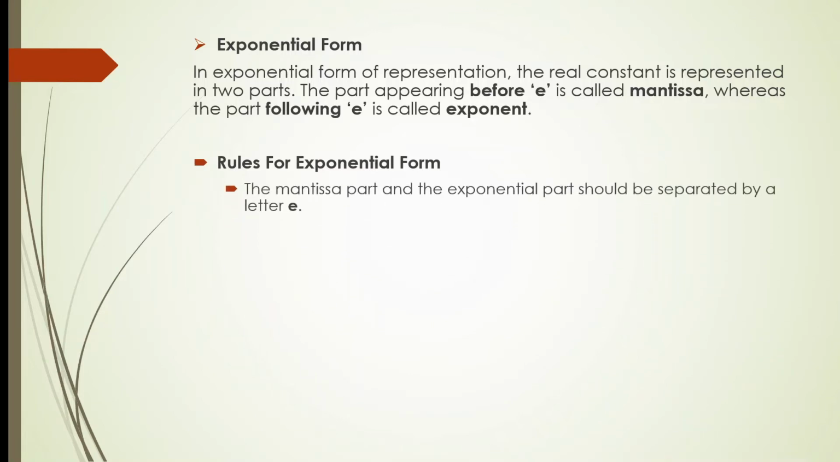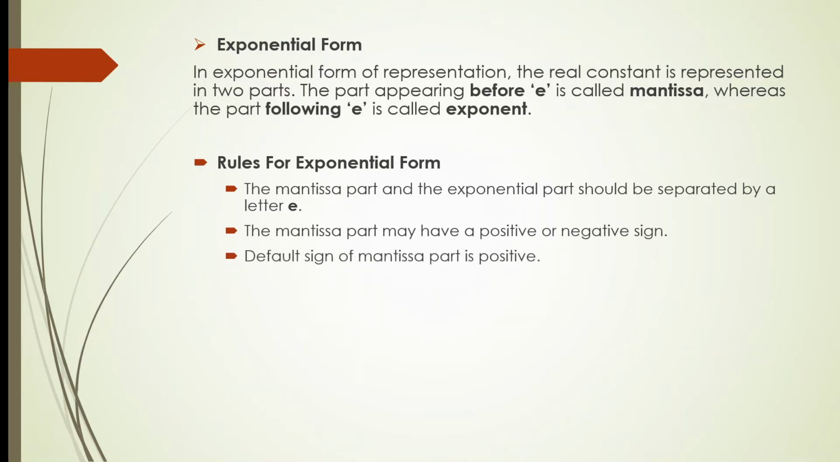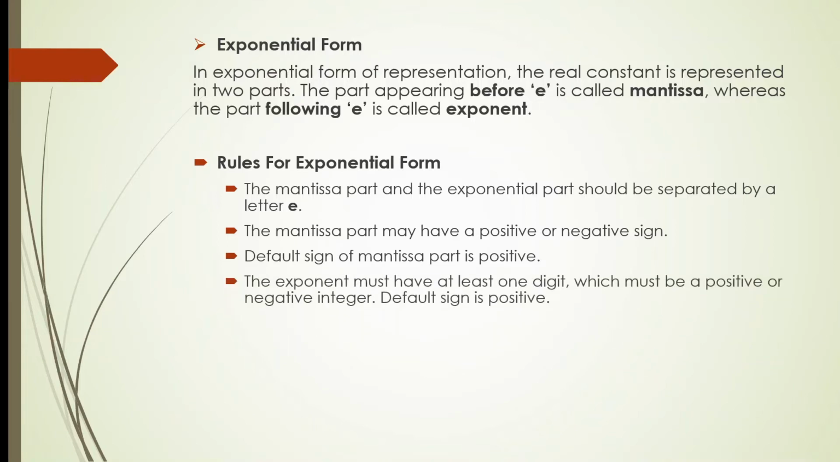The mantissa part and the exponent part should be separated by the letter E. E is the main thing in the exponential form. Then the mantissa part may have a positive or negative sign. The default sign of the mantissa part is positive, as in mathematics. The exponent must have at least one digit, and it must be a positive or negative integer. The default sign is positive.